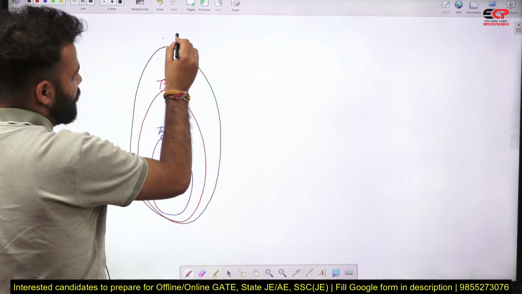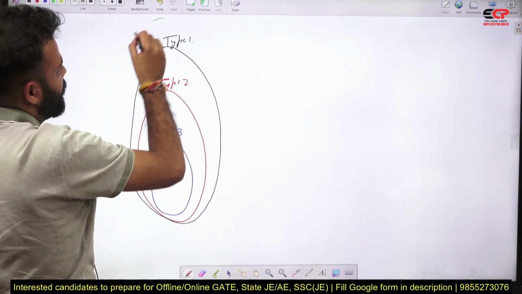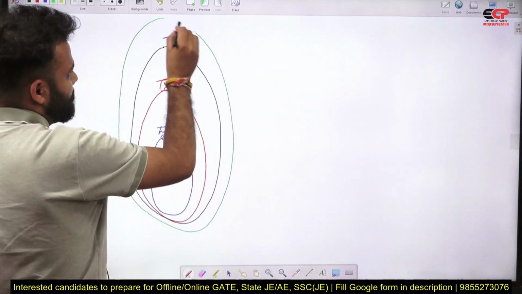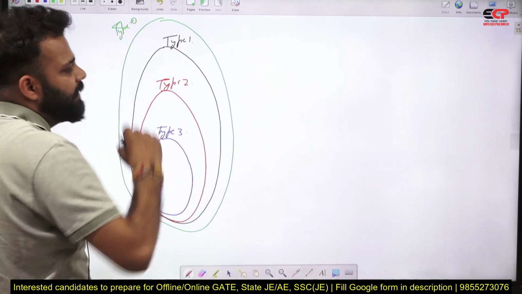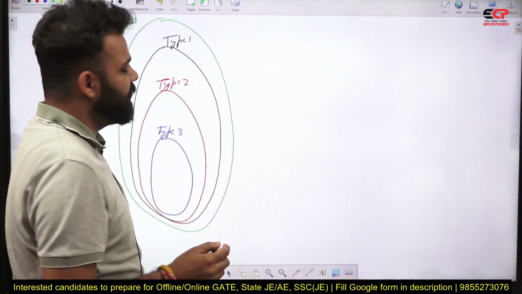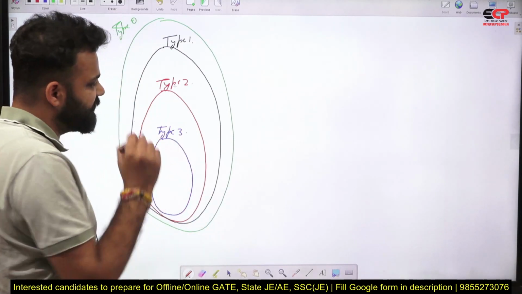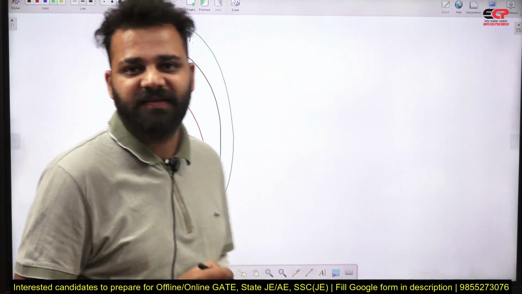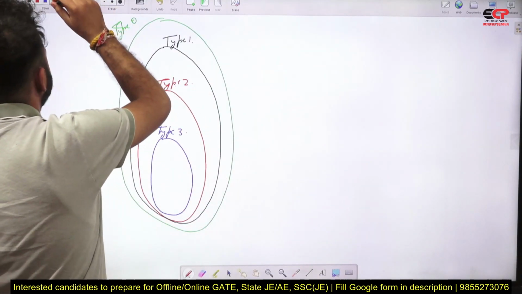After that we have type 1 and then we have type 0. These are the subsets. Like if a language is type 0, it may or may not be type 1. But if a language is type 2, it may or may not be type 3. But if a grammar is type 3, it will surely be type 2 also.